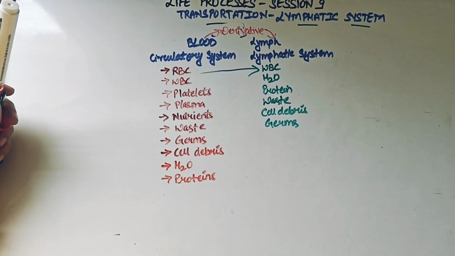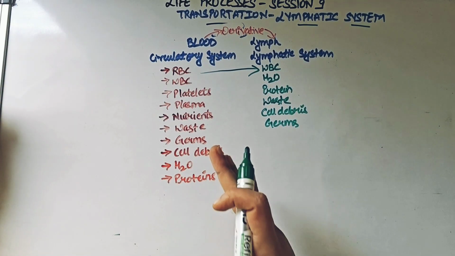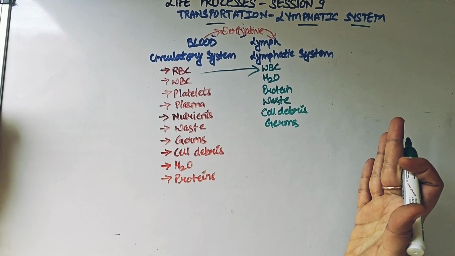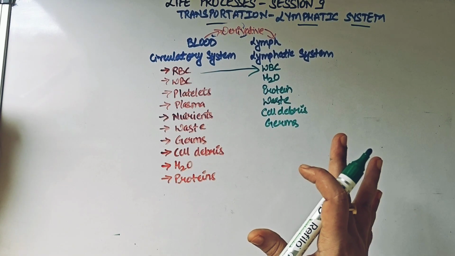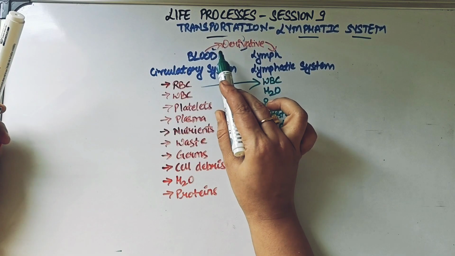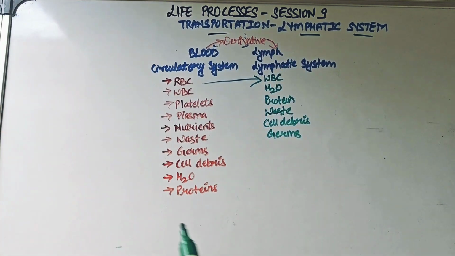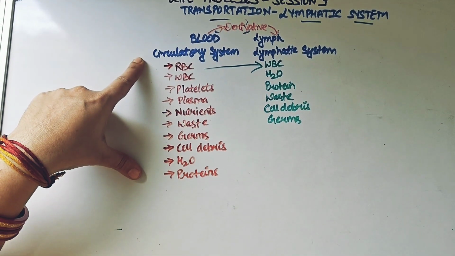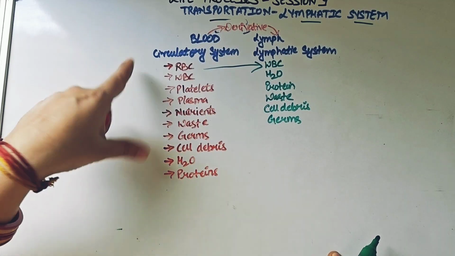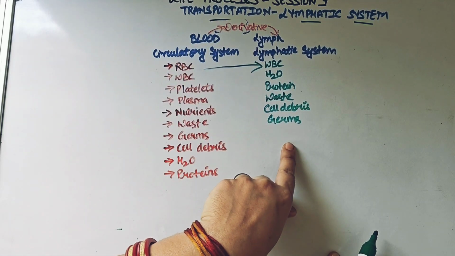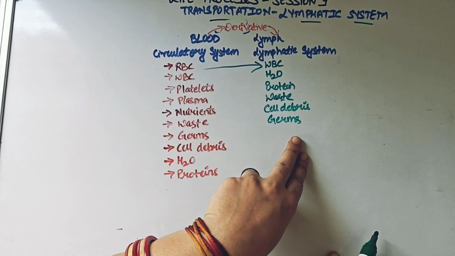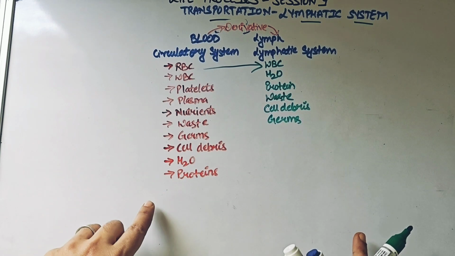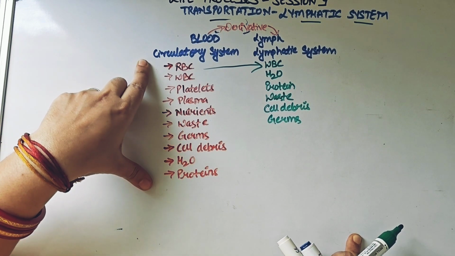So just to give you a quick summary again, because I know many of the children do not understand what is lymph. Lymph is just a derivative of the blood. A few components out of the components of the blood that we have seen make up the lymphatic system, make up your lymph actually. And why is it making it at the end of the day? So that your blood can become clean.